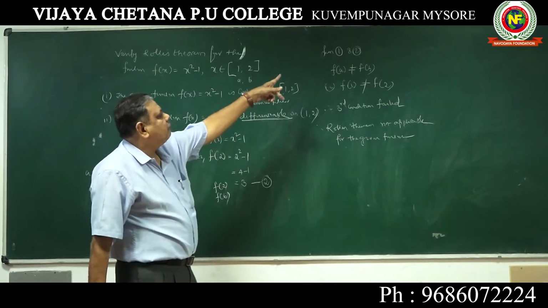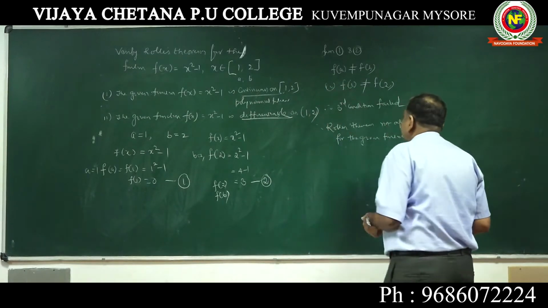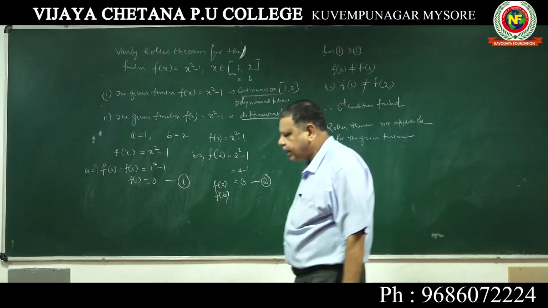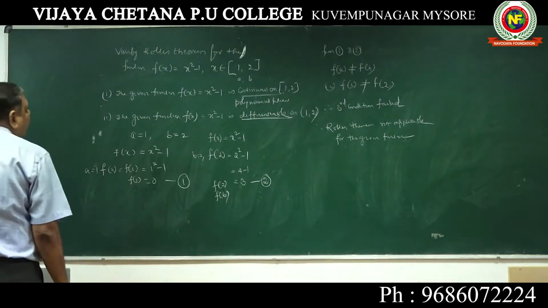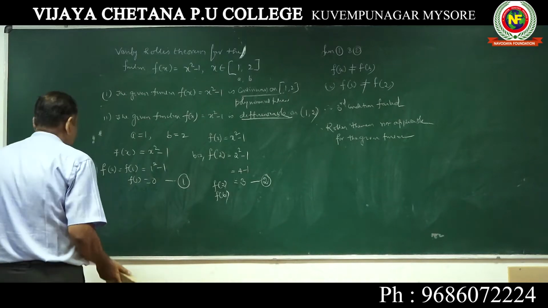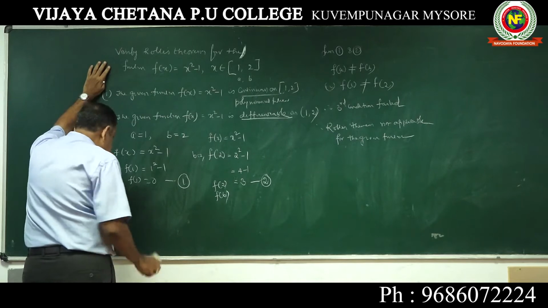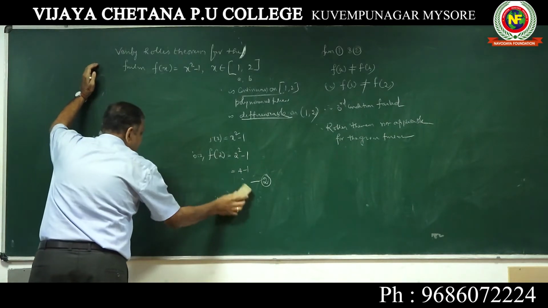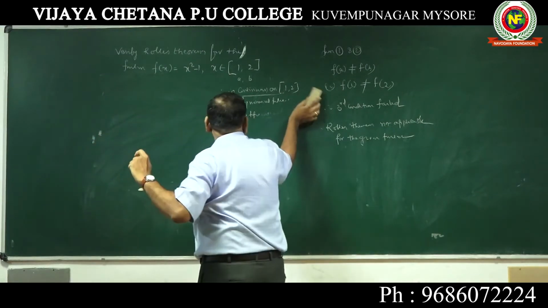So from 1 and 2, f of a is not equal to f of b. f of 1 is not equal to f of 2. Third condition failed. Therefore, Rolle's theorem is not applicable for the given function. You can write that it is not applicable for the given function. Anyway, I will give you 2 problems. Please check at home whether it verifies Rolle's theorem for these 2. I suppose you have copied all these things. Very important here, it is not applicable.